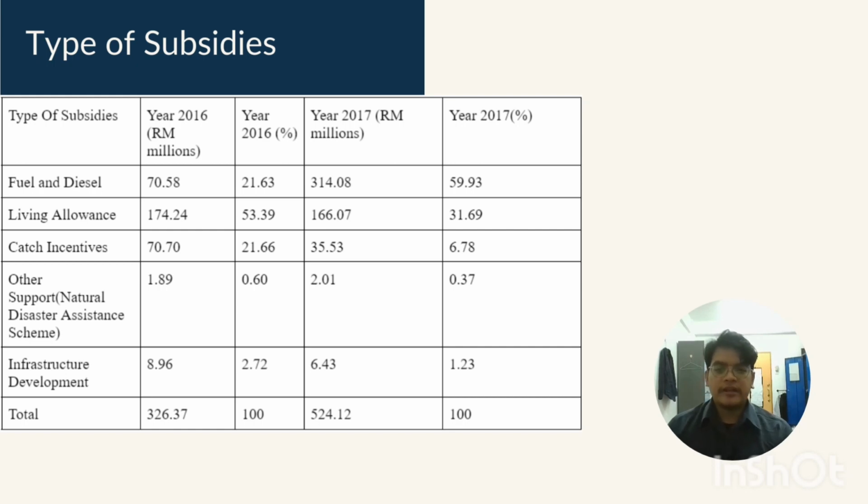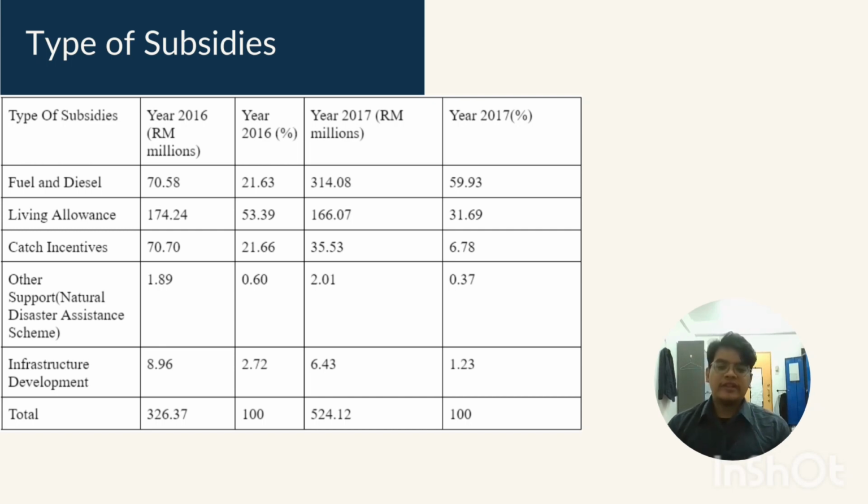Infrastructure development is to make it easier for the fishermen to access the market. In 2016, the subsidies that were given to the fishermen were 8.96 million ringgit, which held a percentage of 2.72%. This, however, decreased in 2017 to 6.43 million ringgit and held the percentage of 1.23%.